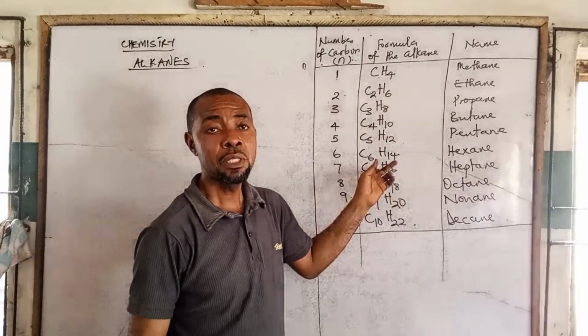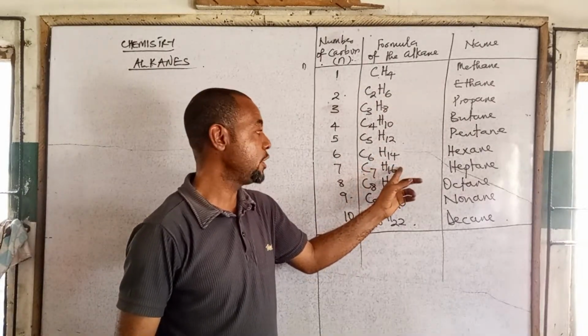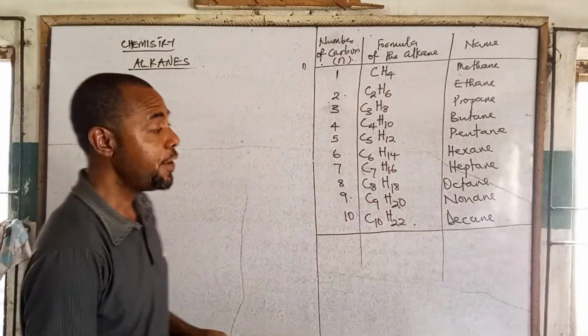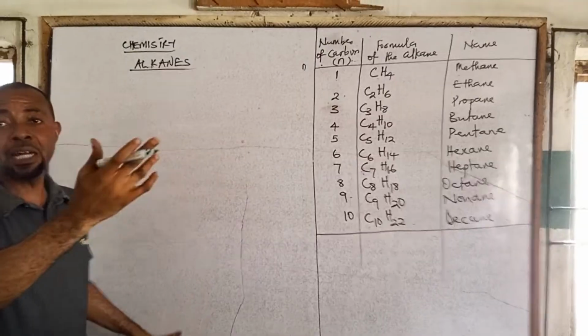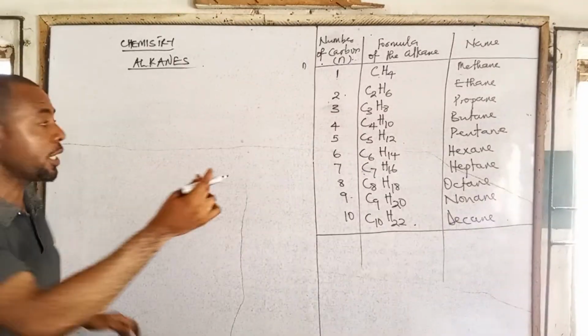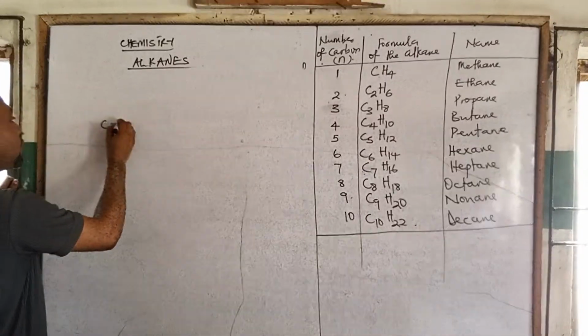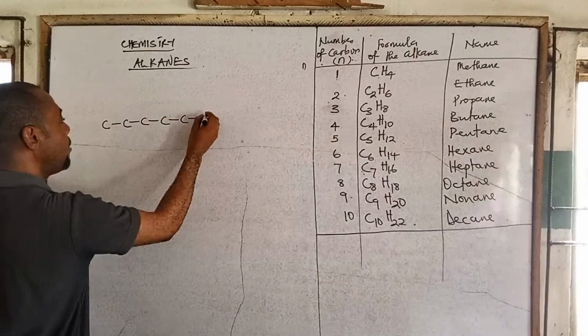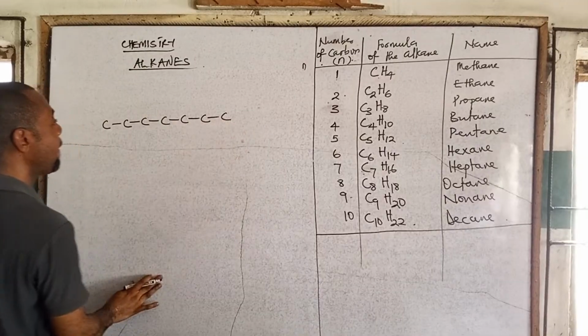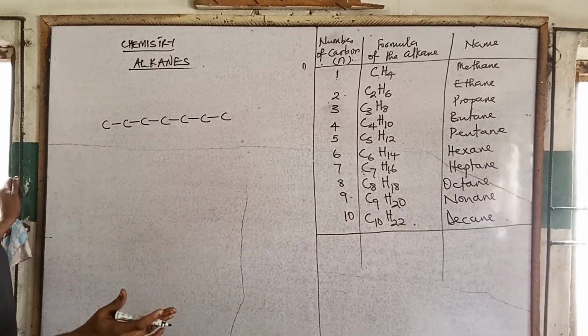Let me take C7H16, that's heptane now. The first thing you need to do is to draw the carbon atoms, right? You draw the carbon atoms. So I'm going to have C7, 7 carbons, that's what we have. Is it complete now? Yes, it's complete now, 7 carbons.